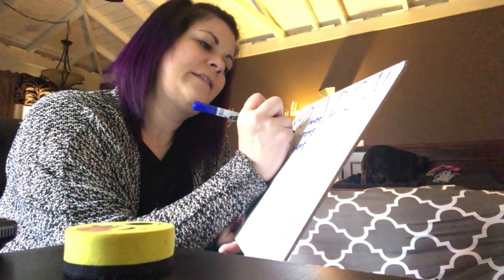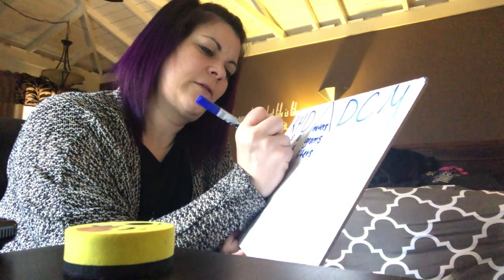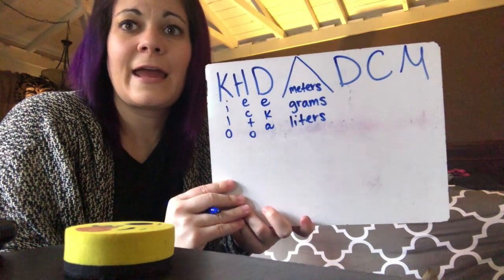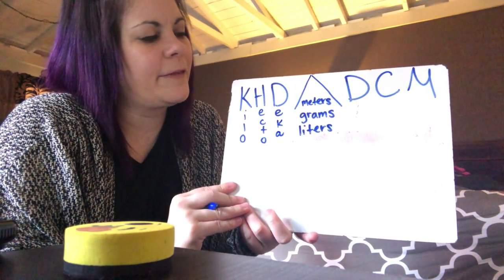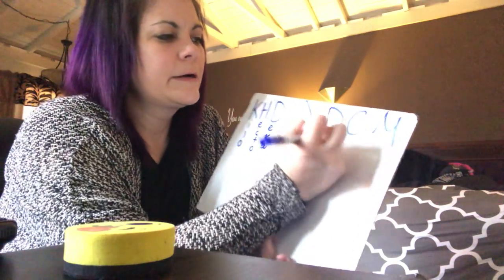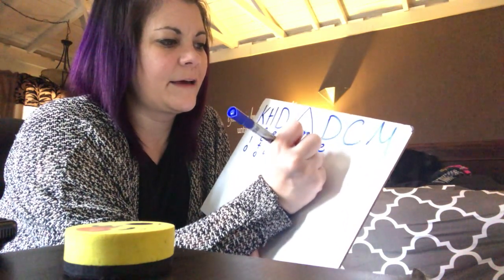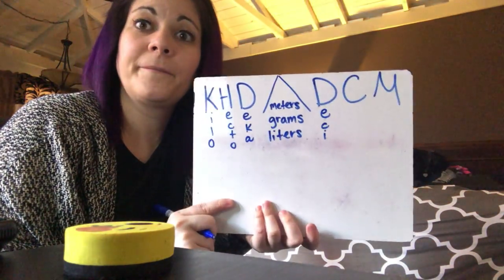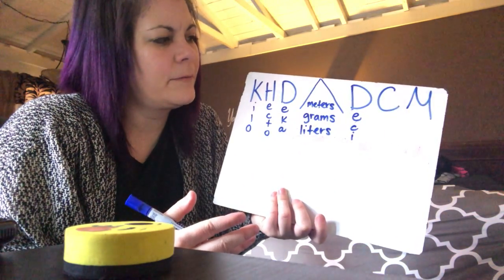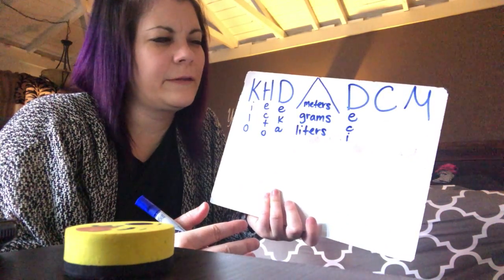The D here is deca, D-E-K-A, and that's the prefix for it. Over here, the prefix for this D is deci. That one's not as well used either.